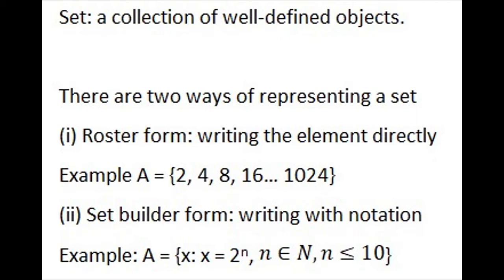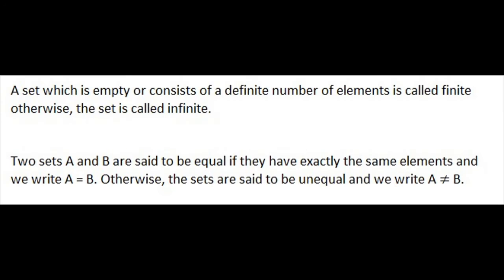So it's a set. And there are two ways of representing sets. One is roster form, the other is set builder form. Roster form is directly writing all the elements like 2, 4, something like that. Set builder form is giving a description for that. A is the set of values of x such that x is equal to 2 power n, where n is a natural number, n is less than or equal to 10.